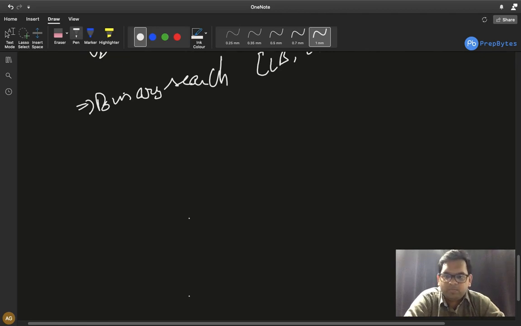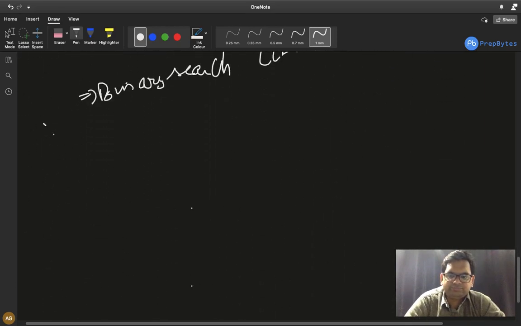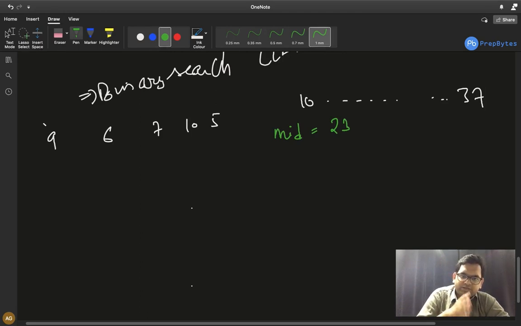How? So our test case is 9, 6, 7, 10, 5. The range is from 10 to 37 and we apply binary search on it. So first of all, the mid that we get is 23, that is 37 plus 10 divided by 2. Now we ask, is 23 possible? And if it is possible, how many painters do we need?